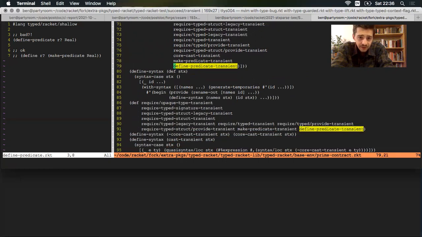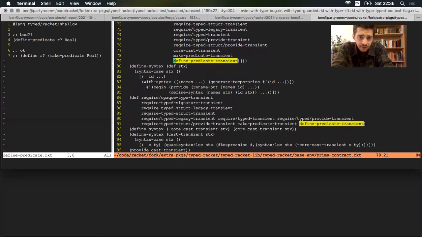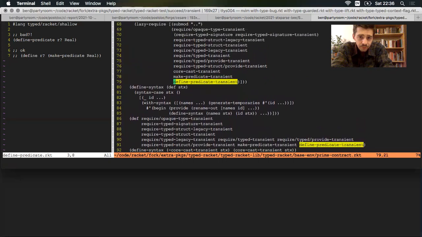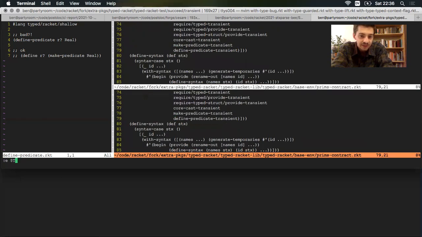I think. Actually, anyway, the point of these, the lazy require is good because if you have a typed module and it doesn't need these contract forms, you can save a bit of time and code if you don't have to pull them in.